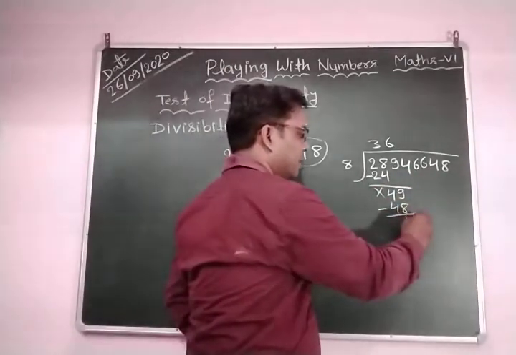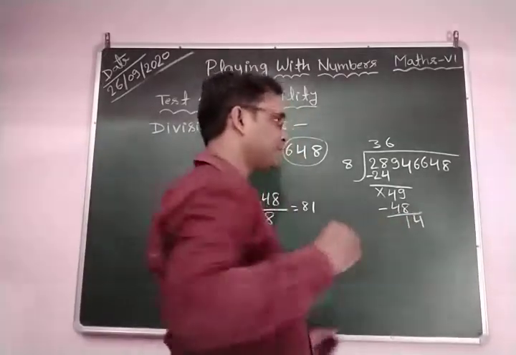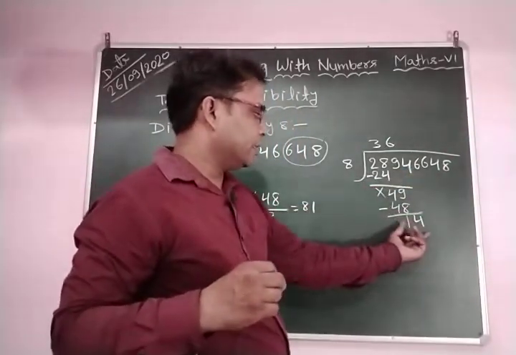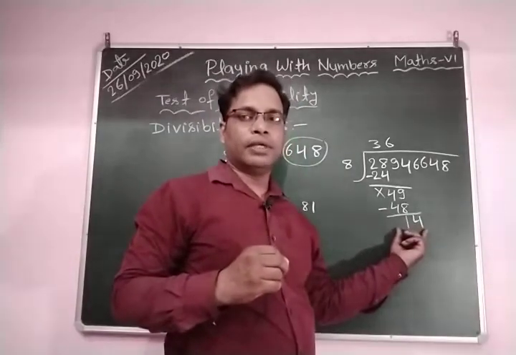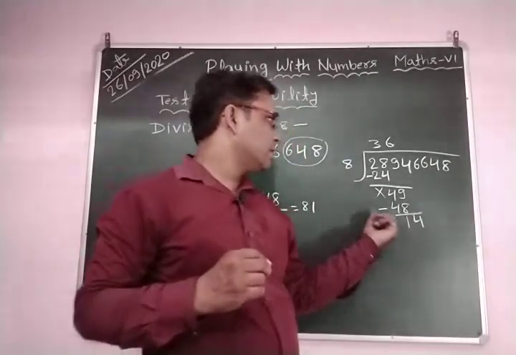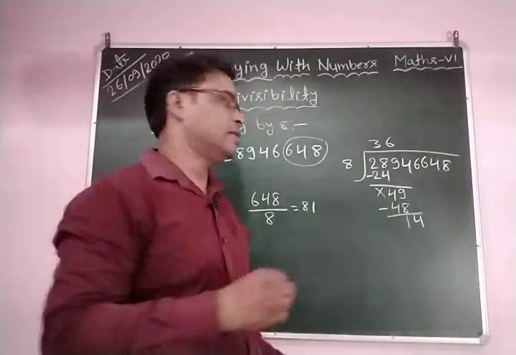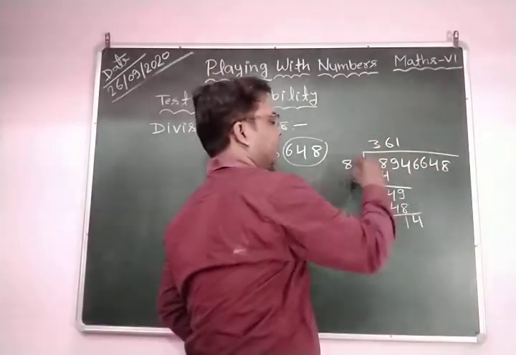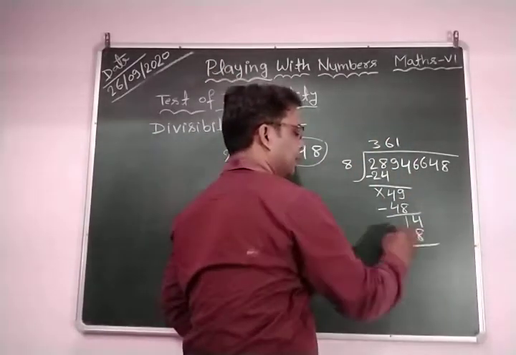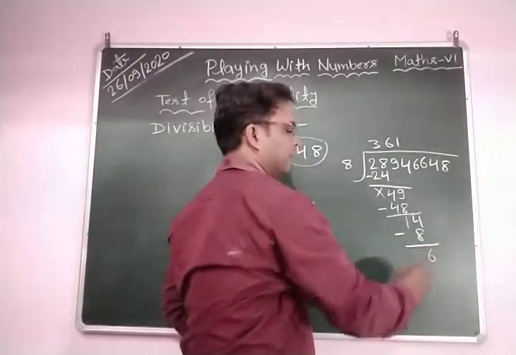Again we bring down this 4, and our new dividend is 14. 8 ones are 8, so we write 1 and subtract, and we have 6.